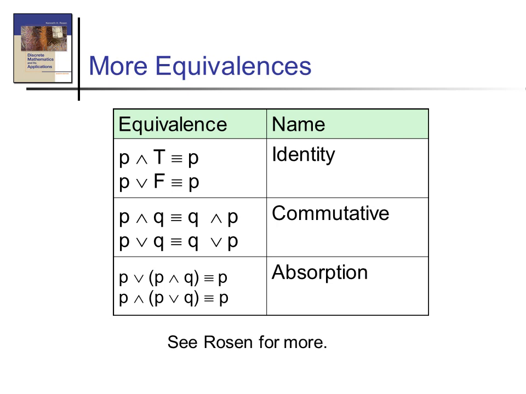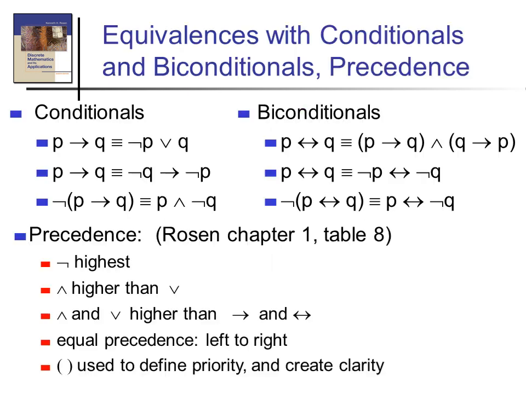Okay, P and T equal to P, P or F equal to P. The name of that law is the identity law. And the second one, the commutative law: P and Q equal to Q and P. The same way, P or Q equal to Q or P. Okay, next the absorption law: P or (P and Q) equal to P, and P and (P or Q) equal to P. And there are some laws with the conditionals and biconditionals.